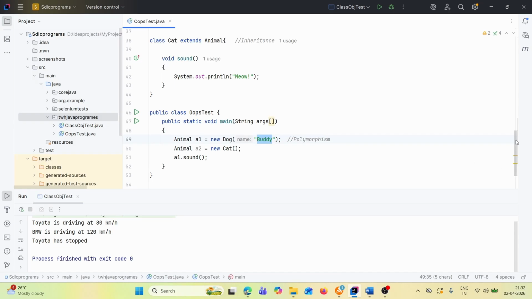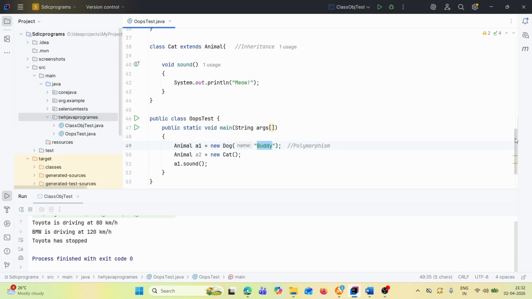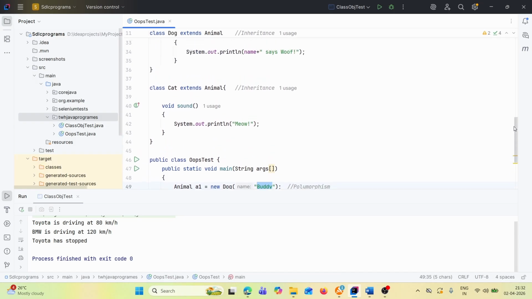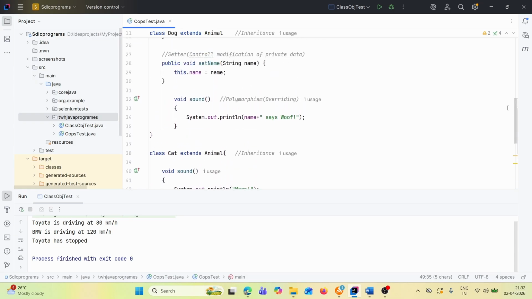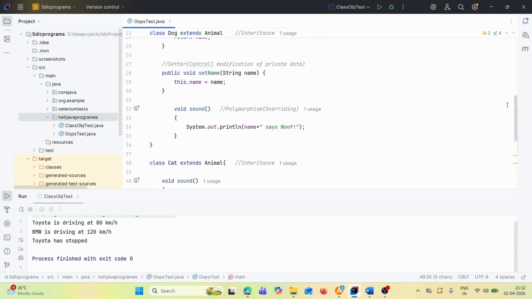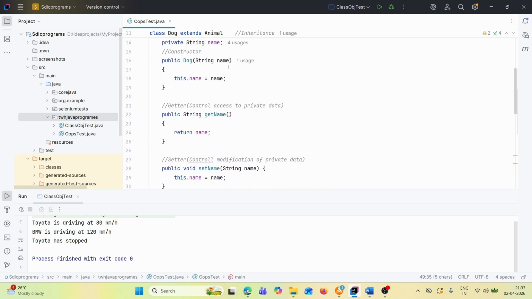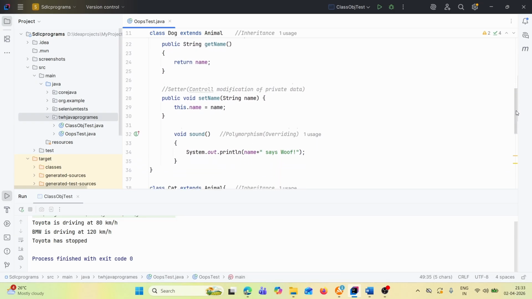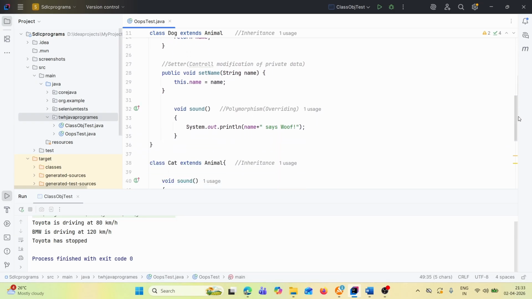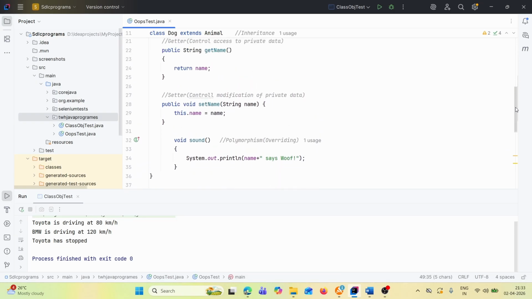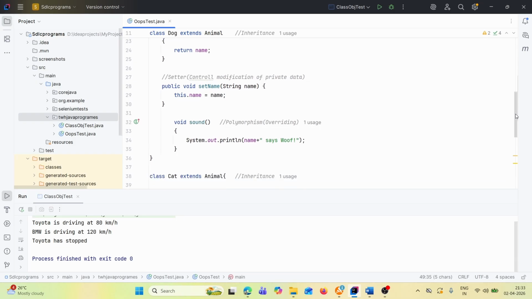So when we call Animal a1 = new Dog, it will call the constructor of the Dog class. That means it will call here, so the name will be set as Buddy, this.name is equal to name. After that, it will call the sound method, that means Buddy says woof.